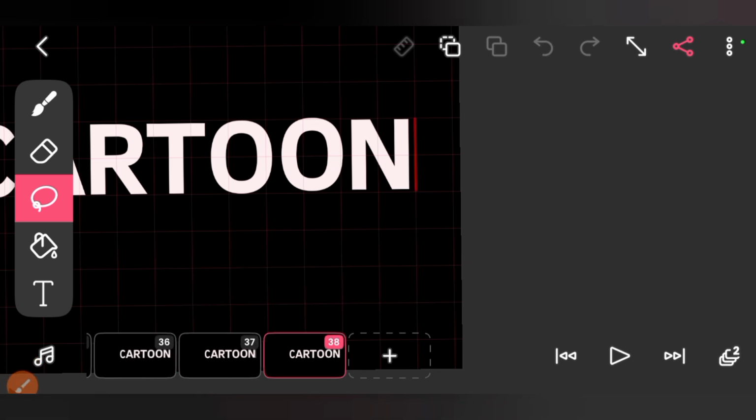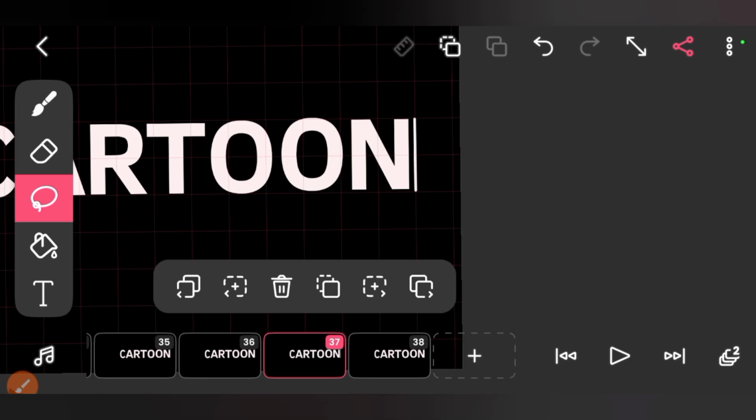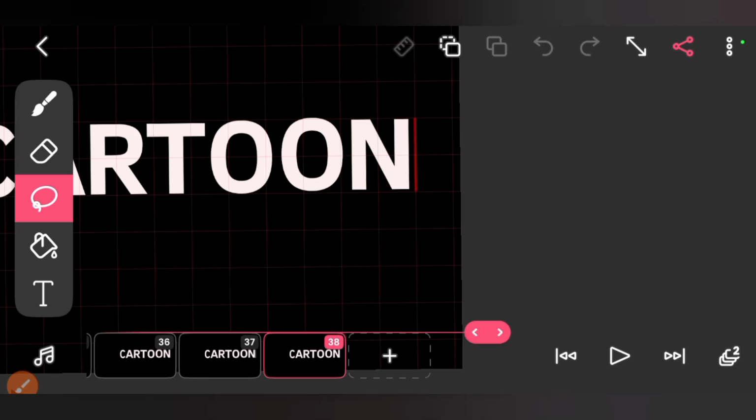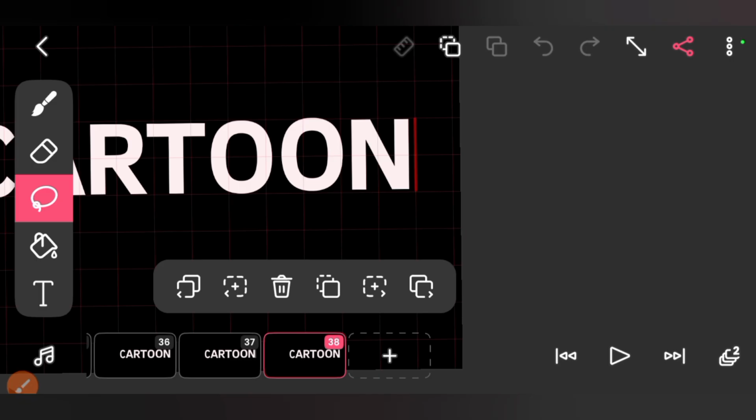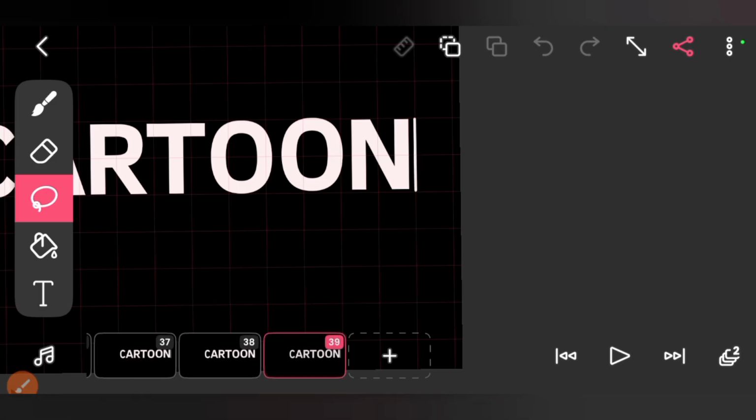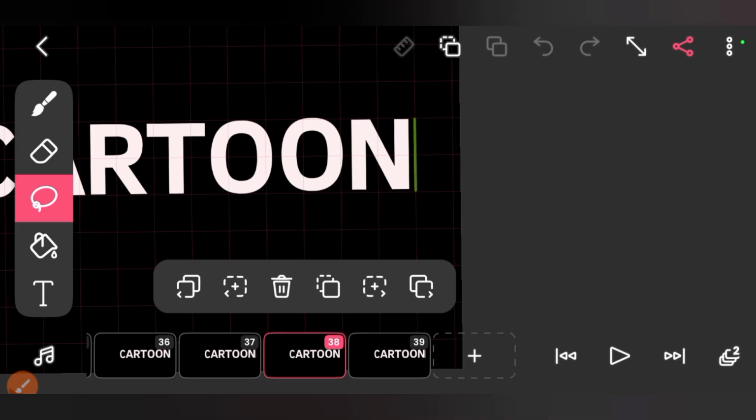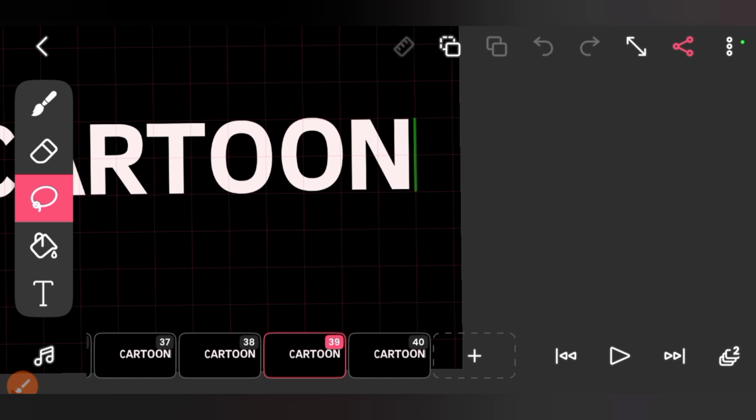Now you have the one empty. Now you go on frame 37 with the one with the vertical icon, you copy it, click on frame 38, you click on it, then click on paste forward. Now you have 37 with the line, 38 empty, 39 with the line. Now you duplicate the 38 to have a proper timing for the cursor blinking.